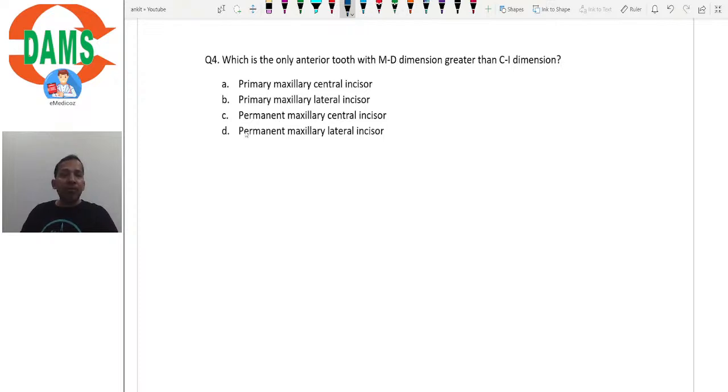Next is which of the following is the only anterior tooth with mesiodistal dimension that is greater than cervico-incisal dimension? So, what it means is that the tooth is broader as compared to its cervico-incisal length. So, cervico-incisal length is less as compared to its mesiodistal dimension. So, which tooth are we talking about? Options are primary maxillary central incisor, primary maxillary lateral incisor, permanent maxillary central incisor and permanent maxillary lateral incisor.